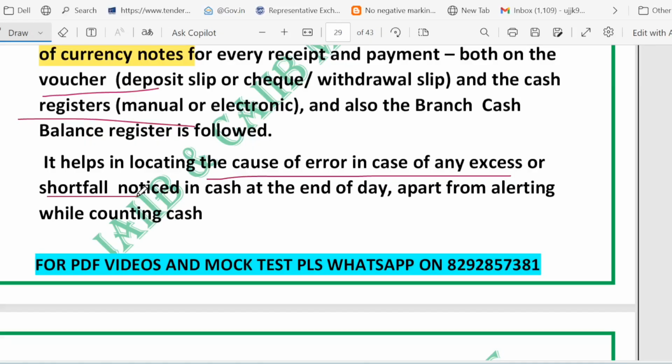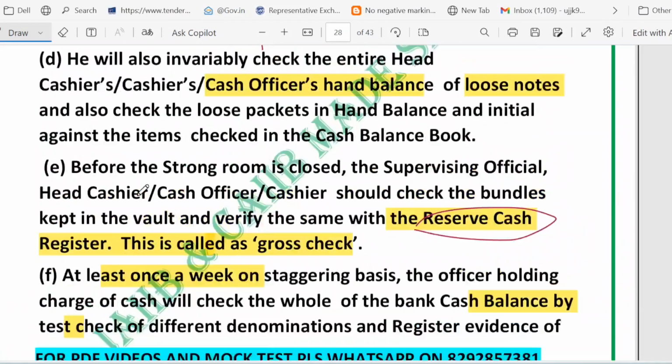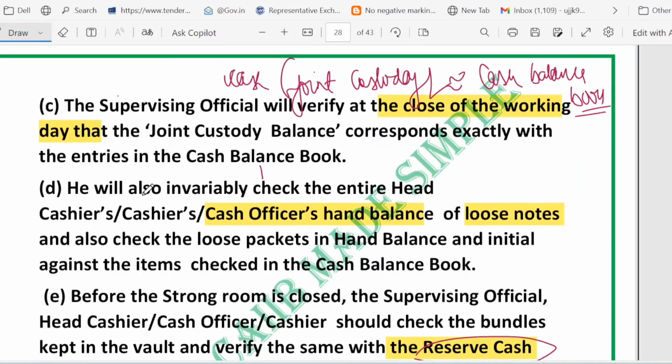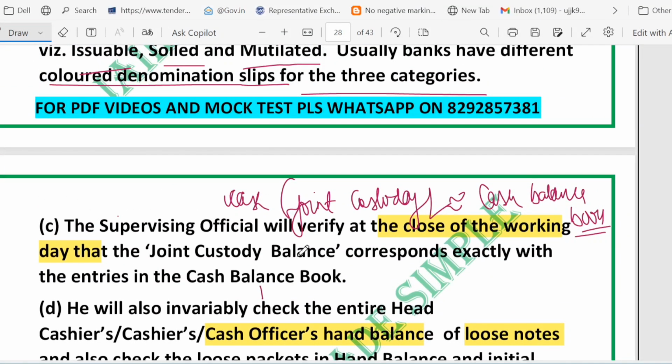You can think of it as a shop closing its cash drawer. The manager checks the till, signs the closing sheet, counts the big bills personally, does a full final check in the safe and compares notes with the daily receipts. So basically, what we have just talked about, let me summarize. The supervisor must match the joint custody balance. That is called the joint custody balance.